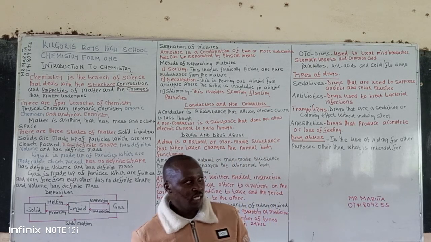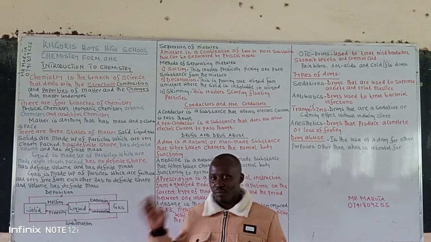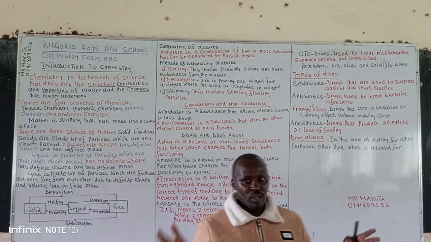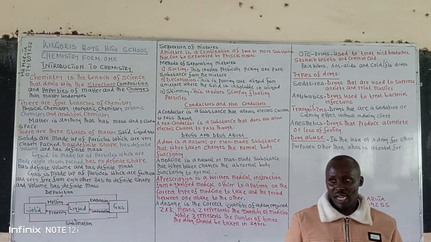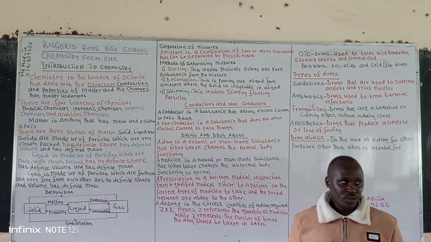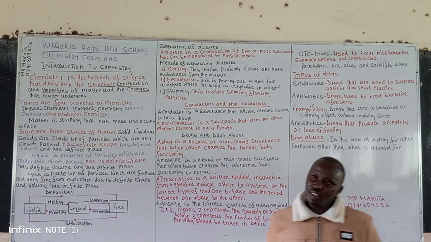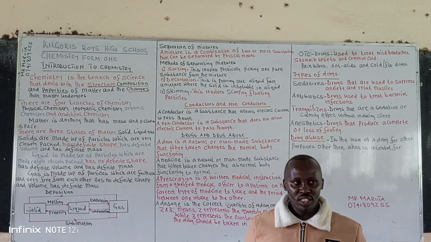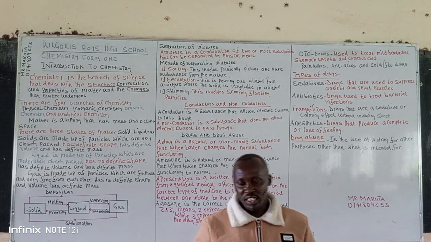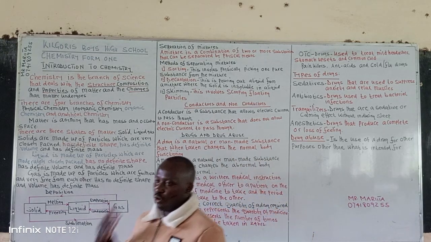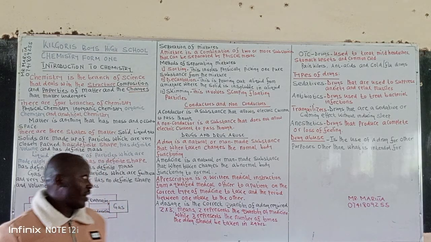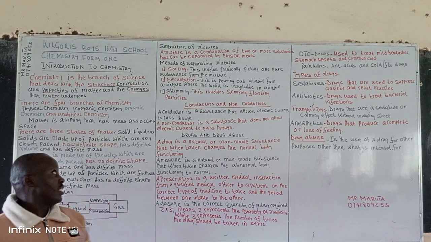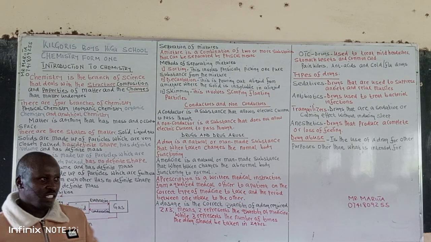Today we are looking at Form 1 work, our topic 1, a summary of what we have already done. We are looking at the summary of lesson 1 and lesson 2. We talk about the definition of terms. We can define what is chemistry. Then we talk of the branches of chemistry. We go and define what is a drug and drug abuse, what is matter. We can also talk about separation of mixtures.